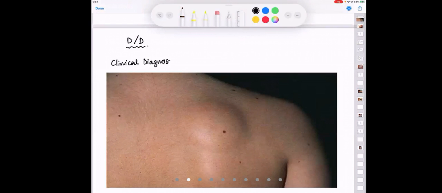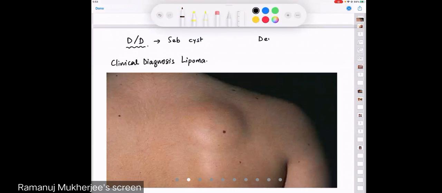Lipoma. So what is the differential diagnosis? The dermoid cyst, sebaceous cyst. Very good. So it can be either a sebaceous cyst or a dermoid cyst. Now you will have some points in favor, and some points against a dermoid and against a lipoma.